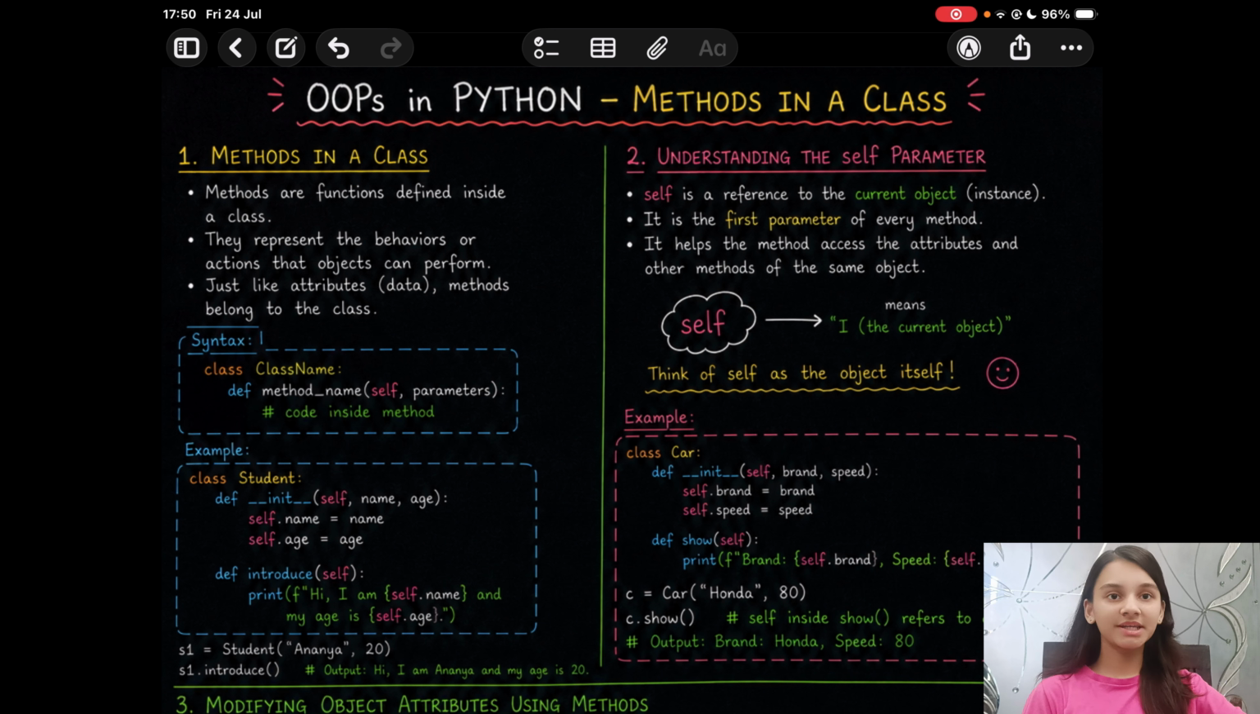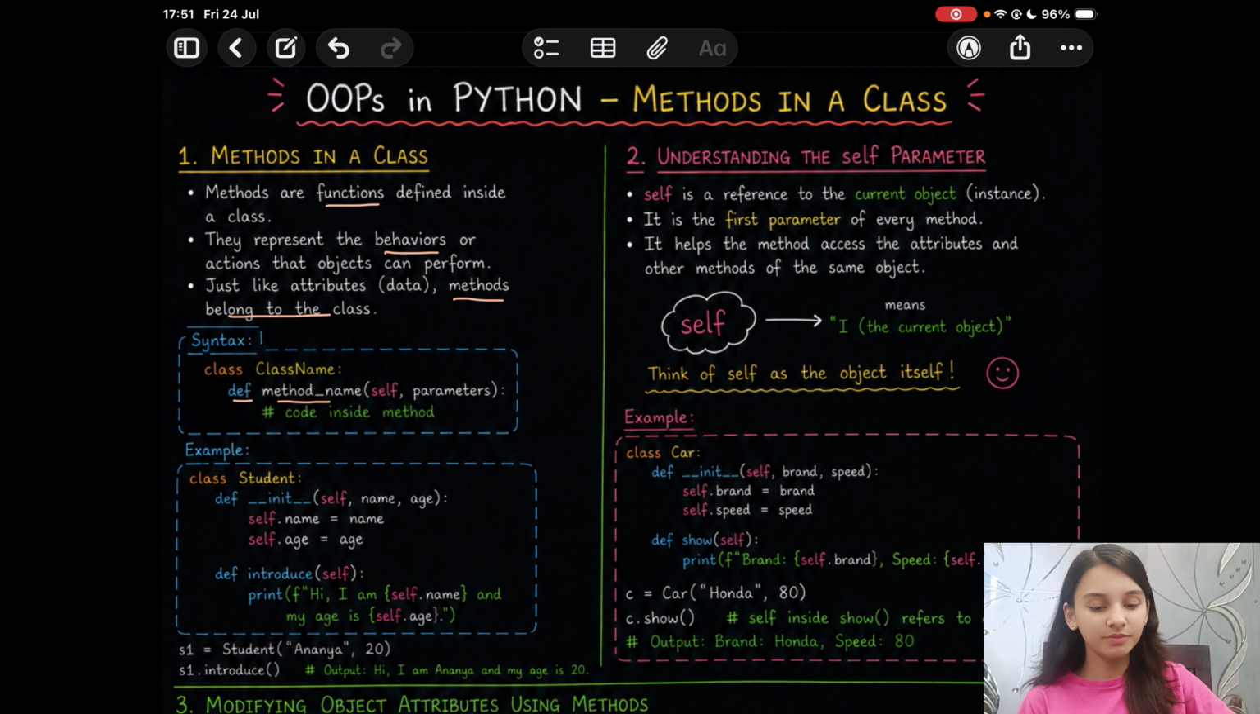Moving to the next important concept, which is methods in a class. Methods are functions that are defined inside a class and they represent the behaviors or actions that the objects can perform. Just like attributes, which is the data, methods belong to the class. The syntax is you mention the class name, and then the def keyword, you define the method name in brackets self comma parameters. And then you can write the function that the code will perform.